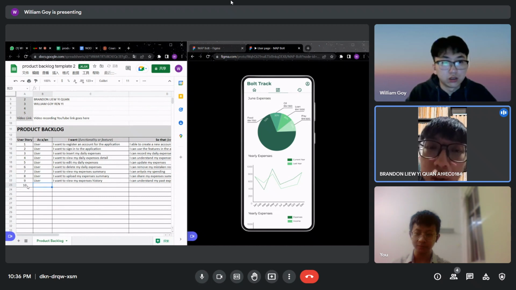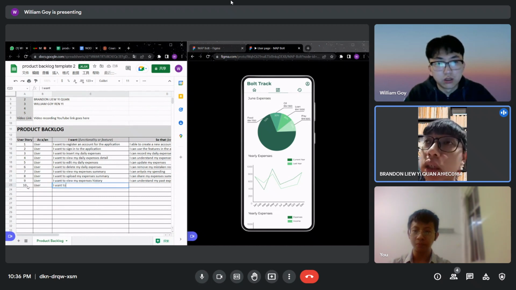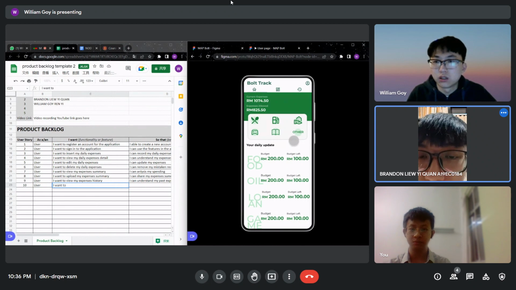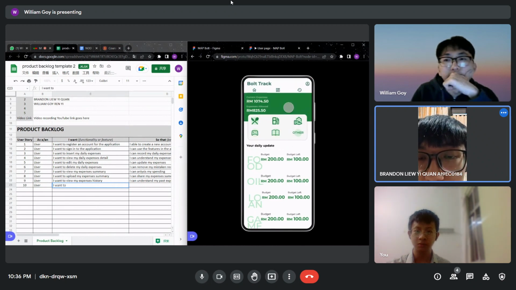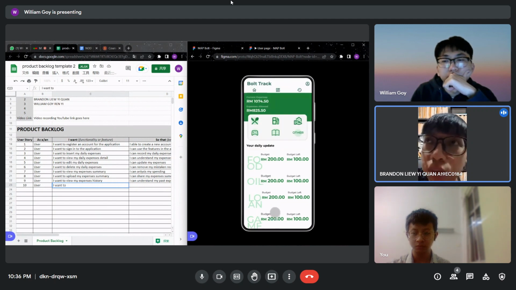The new feature would be showing that... Can we go to the main page on the Figma for a while? Yeah, so I think it will be that part below where it shows all the daily expenses. I think that part will be replaced by a feed, like a Facebook feed maybe, but not really a Facebook feed, something similar.